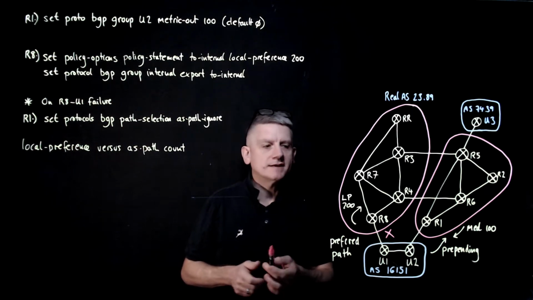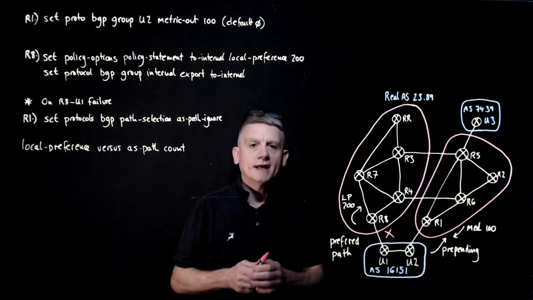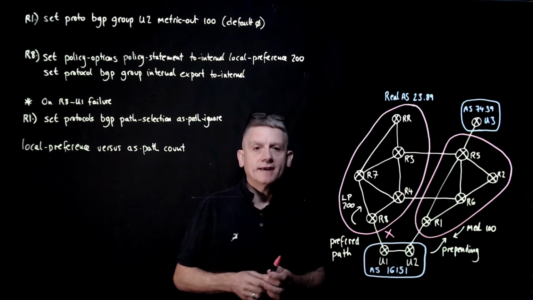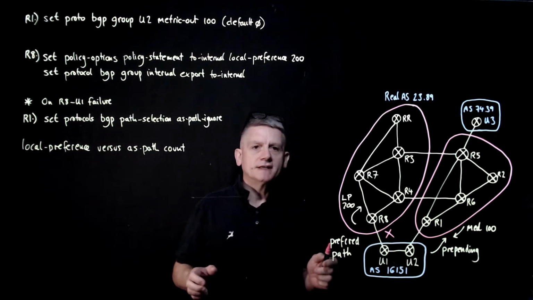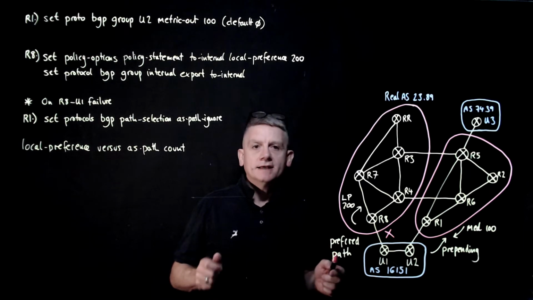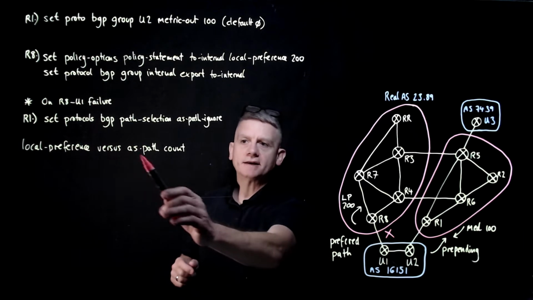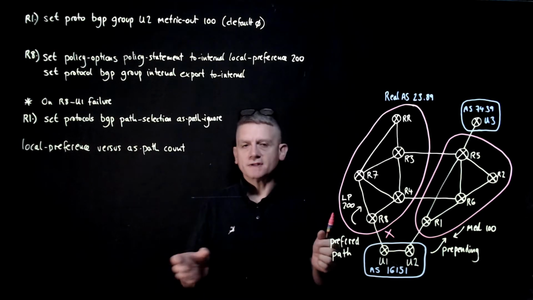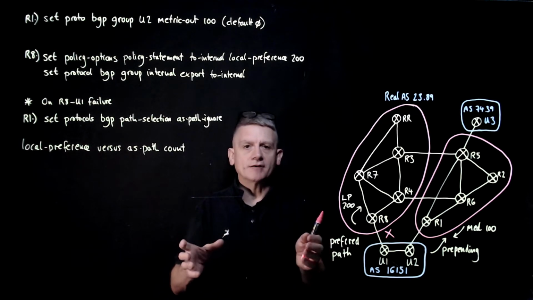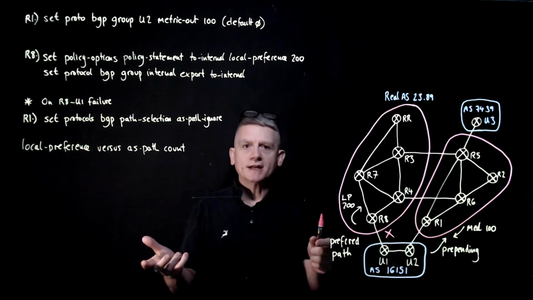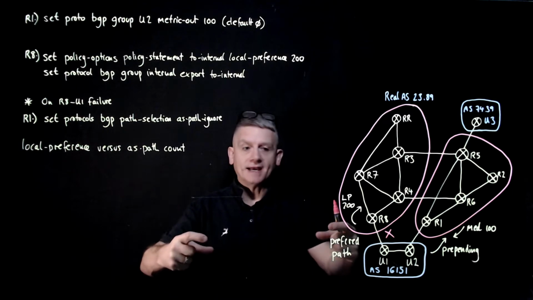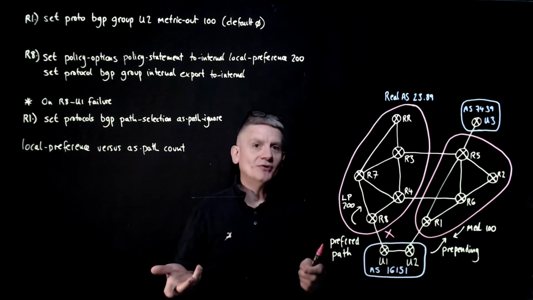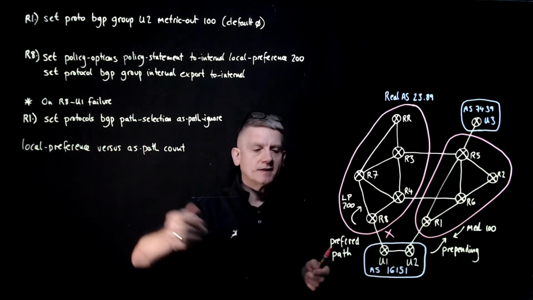Okay, so this next problem starts out looking very normal, but then ends up really quite complicated and difficult. So what's going on here? Well, the real point of this particular example is to point out that local preference really does trump AS path count. Now, of course, we know that local preference is above it in the BGP selection algorithm. However, normally when we're looking at local preference, we're imagining that the path counts are the same and that we're preferring one of the equal path counts. And of course, it really does trump AS path count completely.